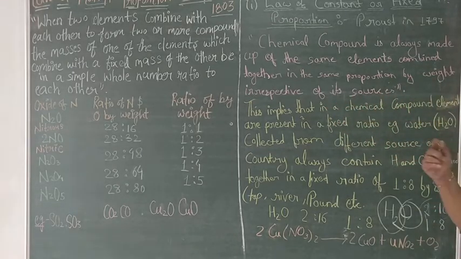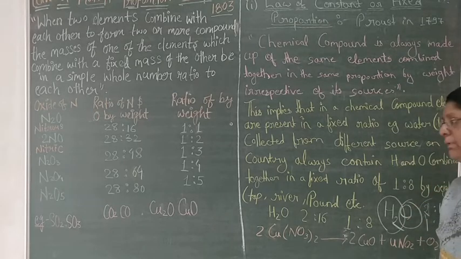Its sources may be different, but its combining proportion will always remain the same.